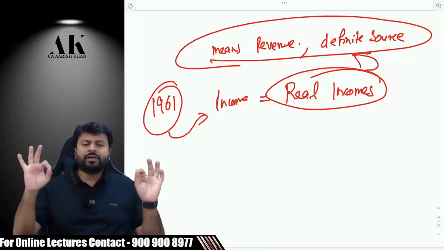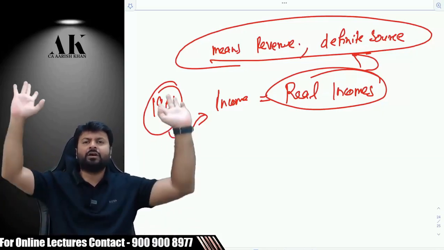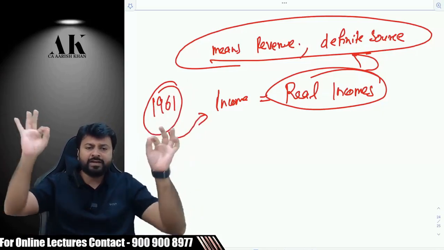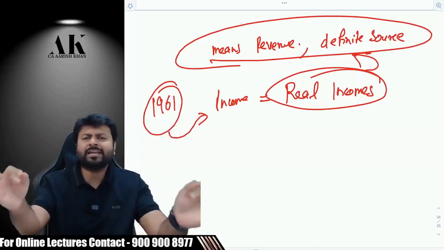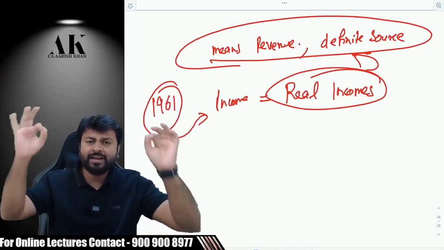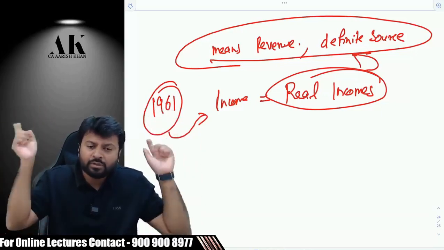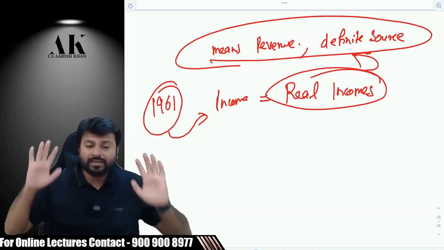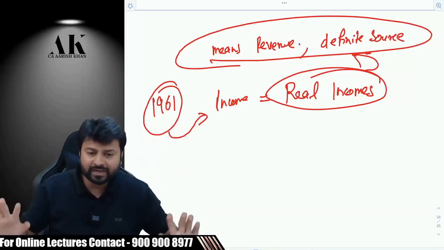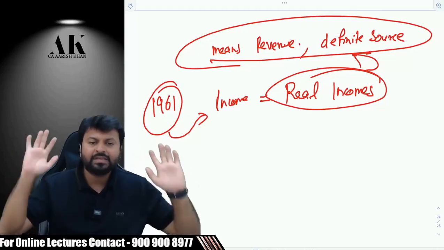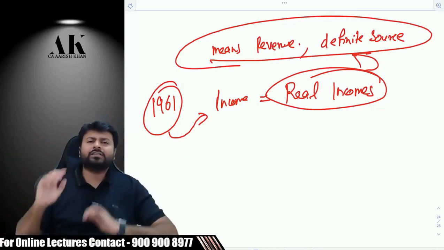So the intention of the government is very clear. In 1961, the government said very clearly, we intend to charge only those incomes which are real in nature. Real means which are revenue in nature. In reality, which a person can say as income, only that can be taxed as an income. Like salary, profits, dividends, interest, rental incomes, capital gains. All these things are incomes.